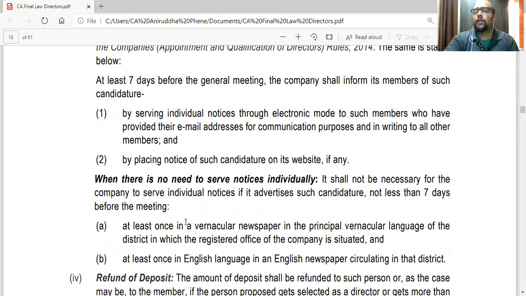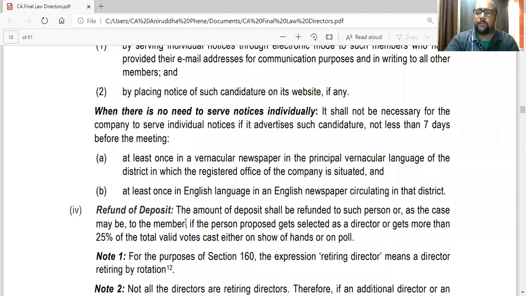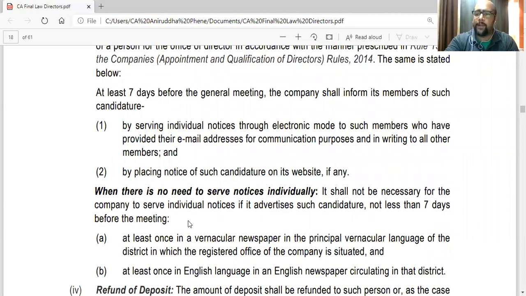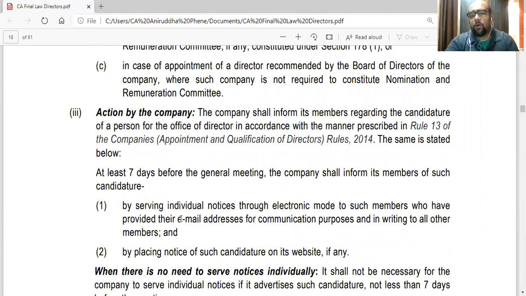Apart from that, when such a notice has been received by the company 14 days before the meeting, the company shall intimate all other members that such a person has given us a notice, or any other member has given a notice of some candidate who he wants to be appointed as director. So the other members will also come to know who can be appointed as director.